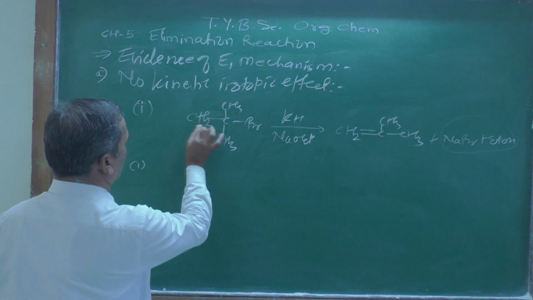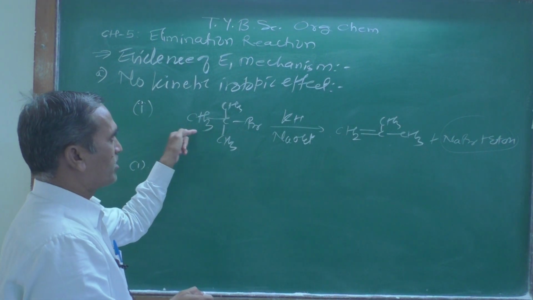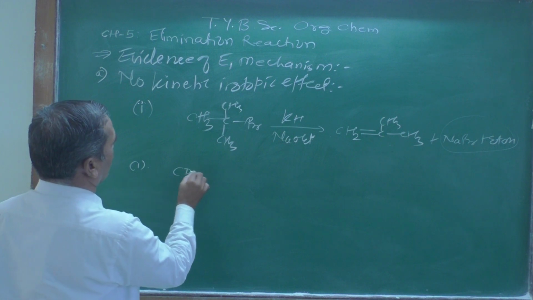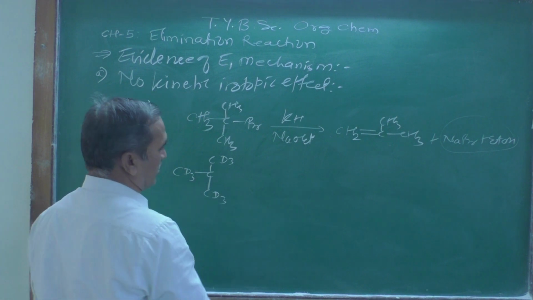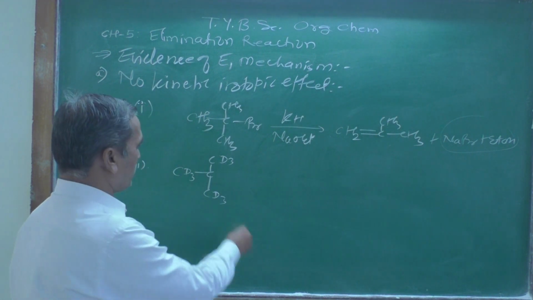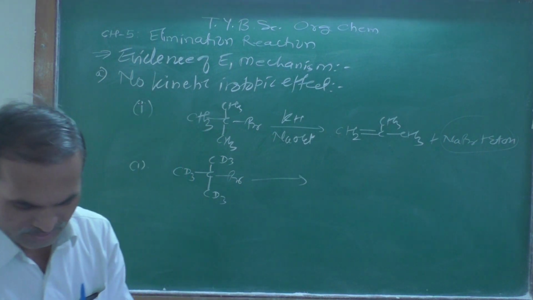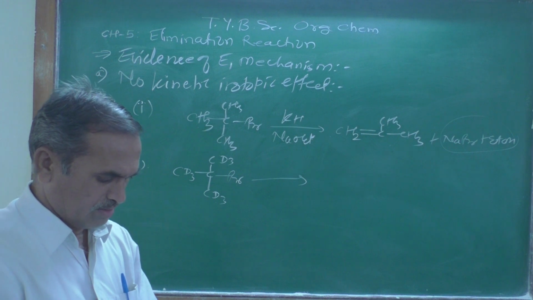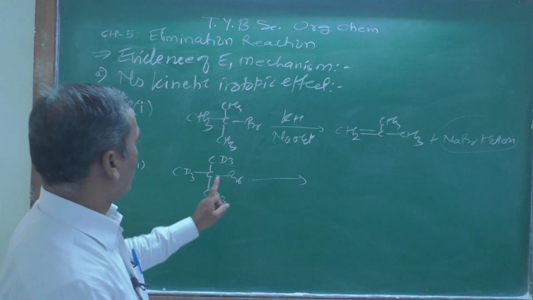Now what we are going to do is replace that hydrogen atom by its isotope, so (CD3)3CBr, and we know that the isotope of the hydrogen atom is deuterium.